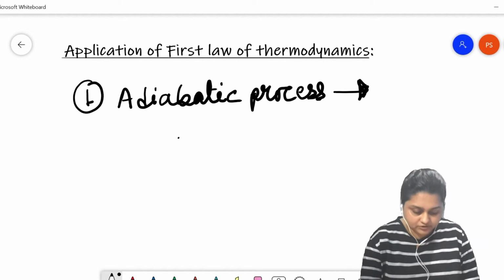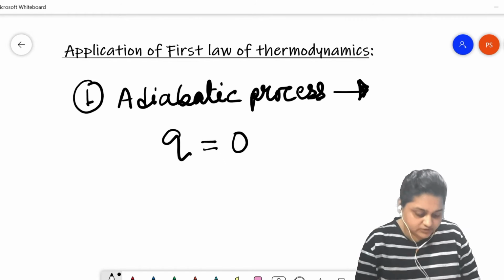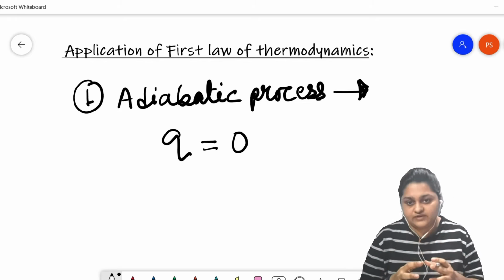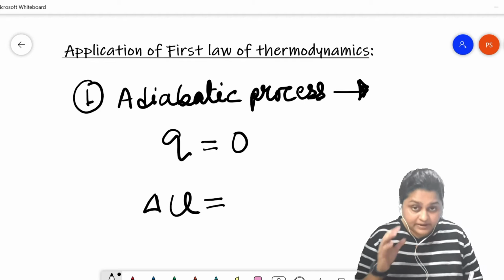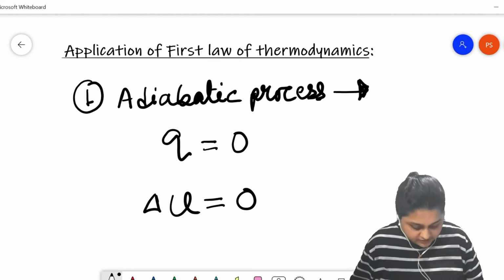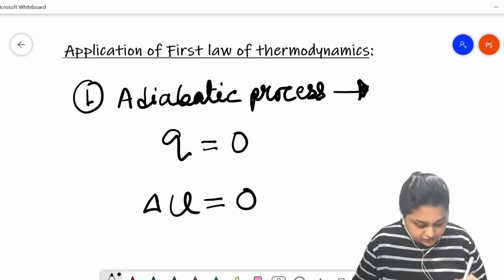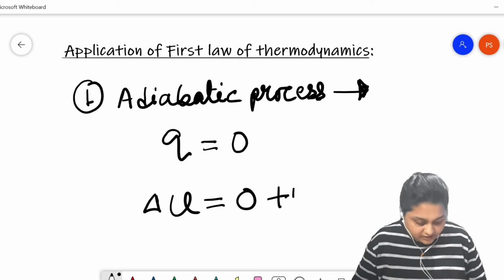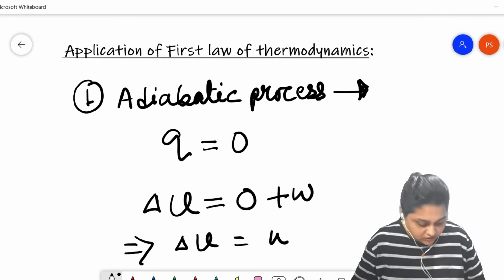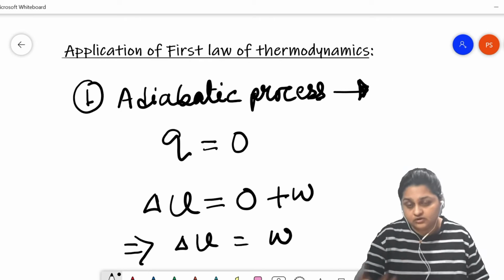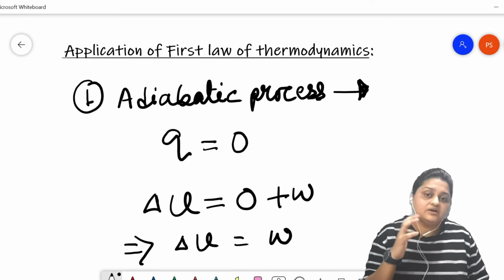In an adiabatic process, no heat is exchanged between the system and the surroundings. So the value of Q is 0. In the mathematical expression of the first law of thermodynamics, it becomes delta U equals 0 plus W. That is, the change in the internal energy occurs due to the work done on the system or work by the system.